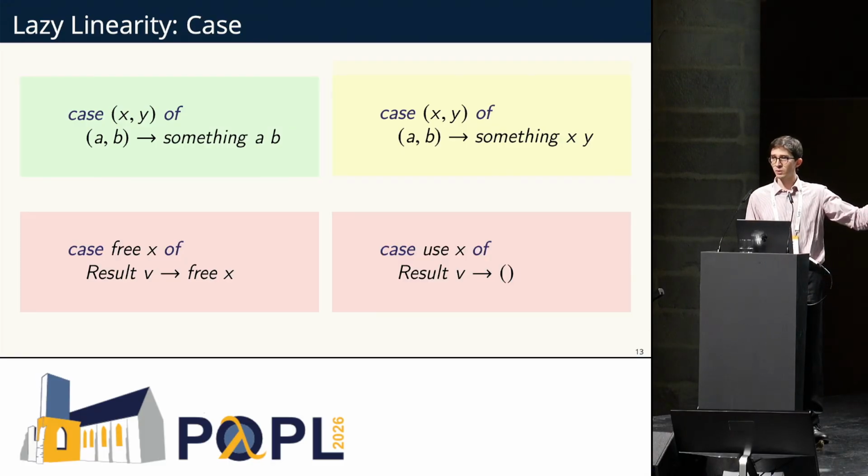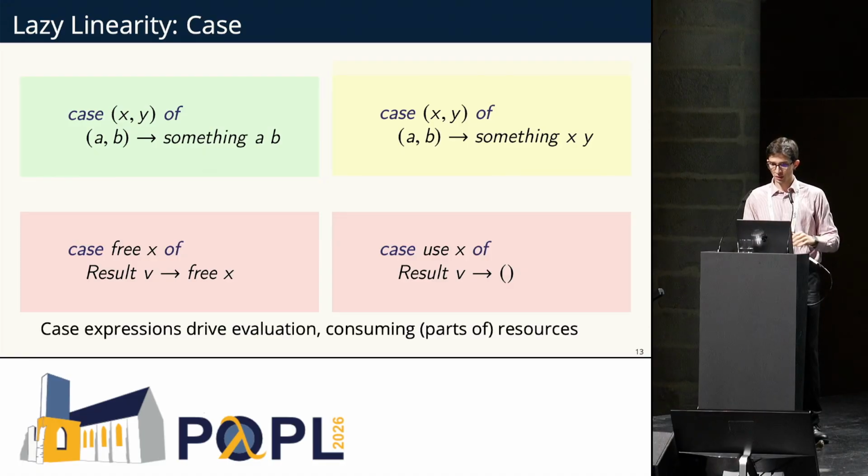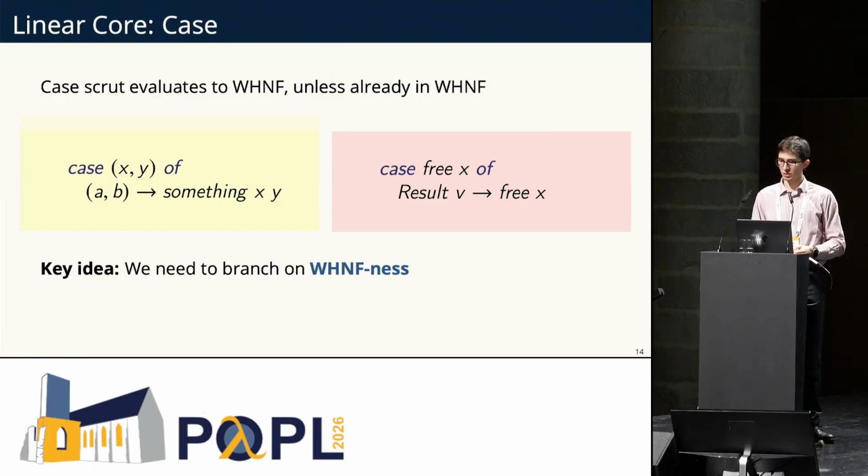Here's a second example in which we use x somehow, and then we match on v and ignore v. That's also not fine, because use could be identity, and if use is identity, now we're just ignoring x in the continuation of the let. So this is also not fine. We must make sure to consume the matches if we have a non-weak head normal form expression there. Case expressions drive evaluation, consuming parts of resources.